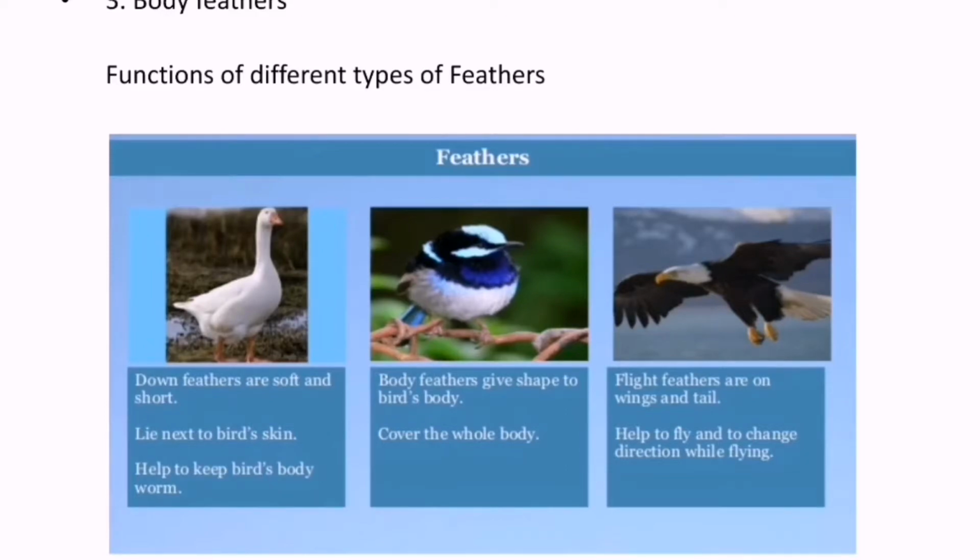Down feathers are soft and short feathers. Down feathers lie next to the bird's skin. Down feathers help to keep the bird's body warm. Second is body feather. Body feathers give shape to the bird's body and cover the whole body. Flight feathers. Flight feathers are on wings and tail. They help to fly and to change direction while flying.